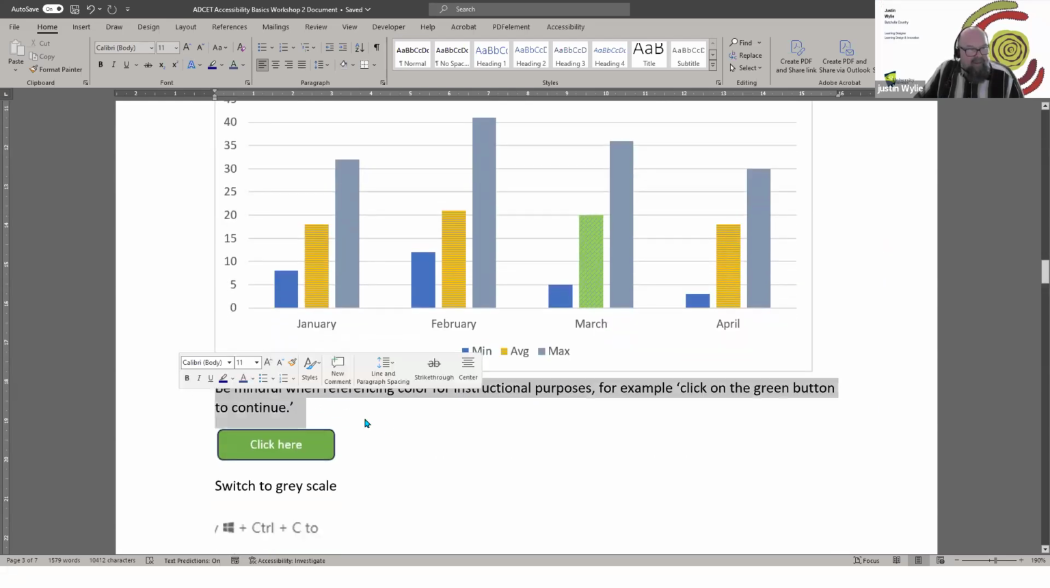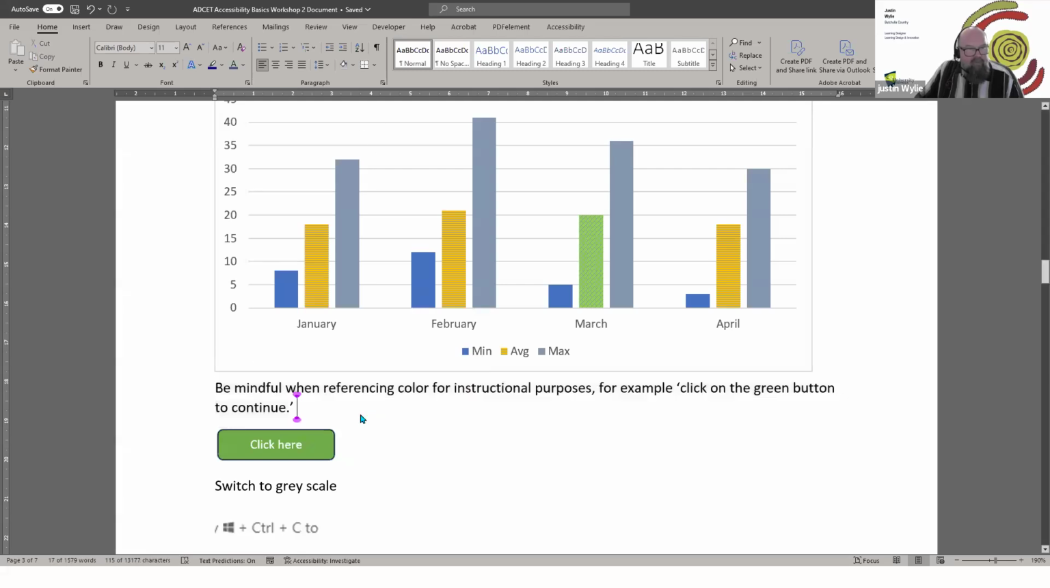And something again, we sort of touched on this above with the red text in the black paragraph. Just be mindful of referencing color for instructional purposes. For example, click on the green button, because someone may not be able to perceive the green button the same way you do. If they're seeing it in grayscale, as we said before, or there's a color vision deficiency, you need to make sure that you use appropriate labels against context to make it meaningful rather than just relying on color alone.